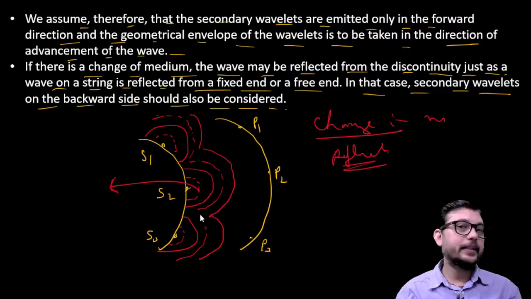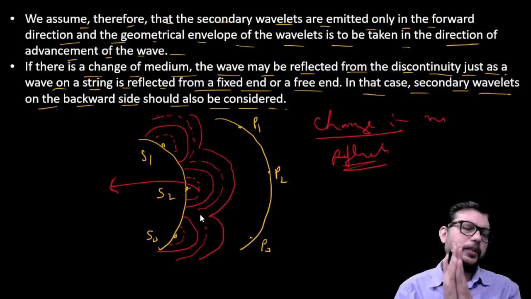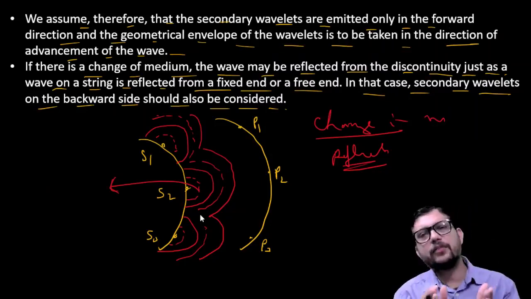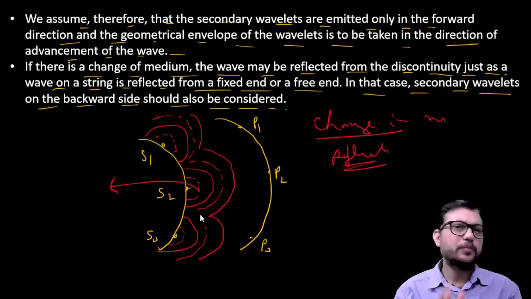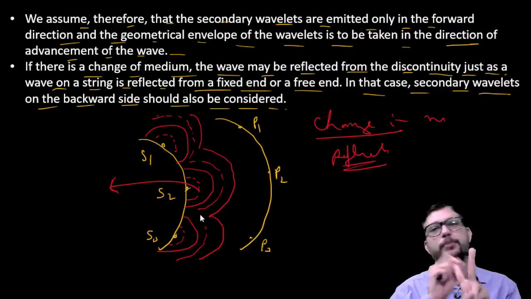Once again, the whole model, or the complete theory of Huygens, can be explained on the basis of three points. First is your main source, and from the main source your pulse emerges.